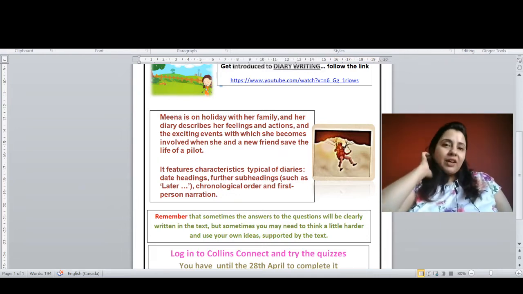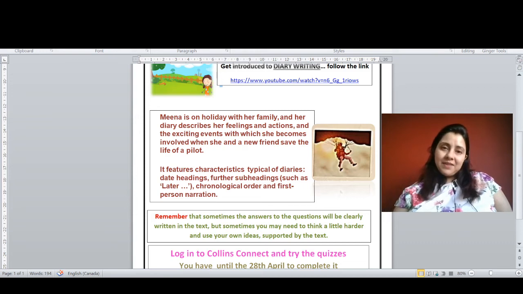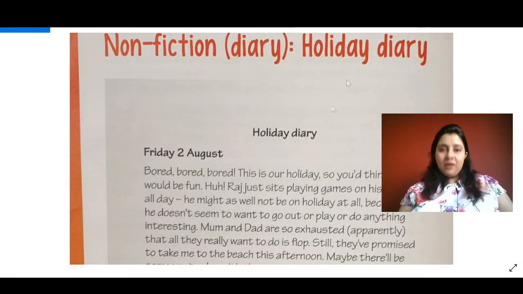It's arranged how it happened, isn't it? This is called chronological order. And it's first person narration. Who is the narrator? What do you think? Think and tell me. Non-fiction diary, holiday diary.